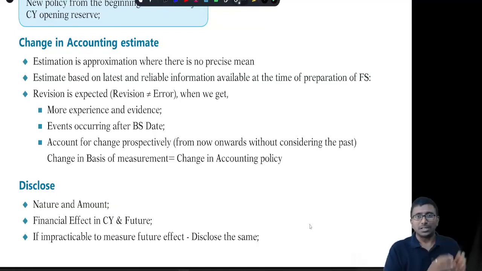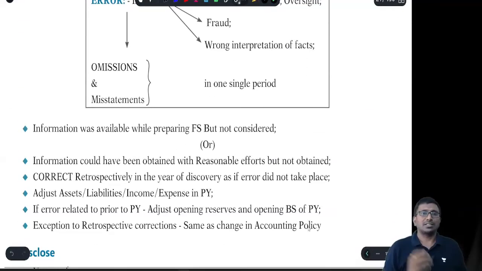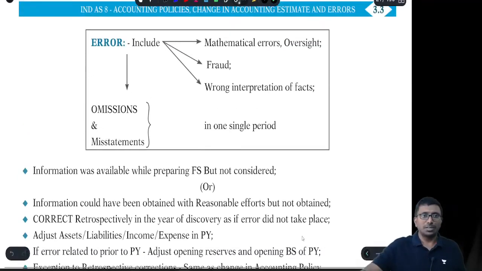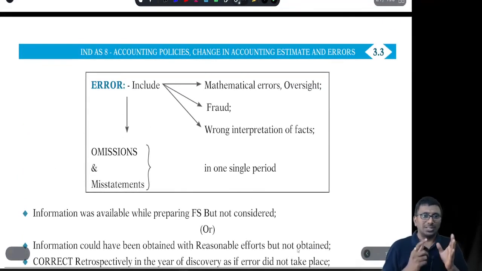Nothing. Forget about the past. Start following from today onwards as if we got the information today. That's it. Okay. Right. The next topic, that is a small topic. I mean, errors. What is error?